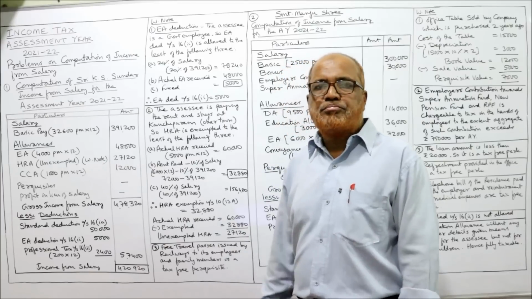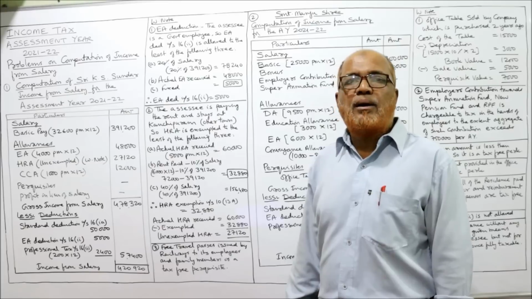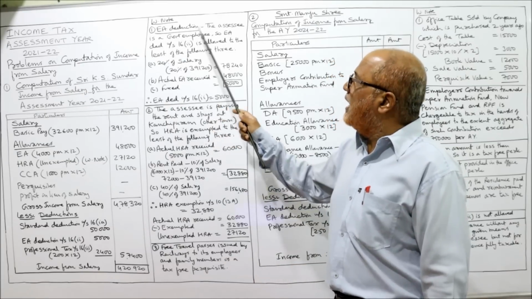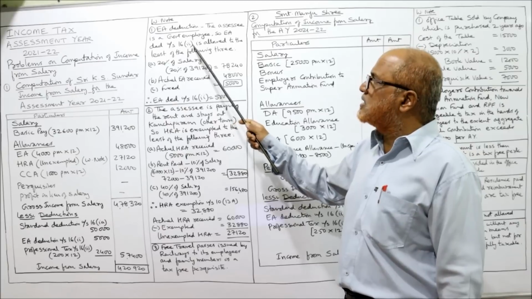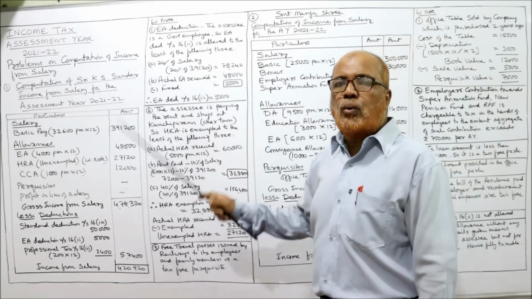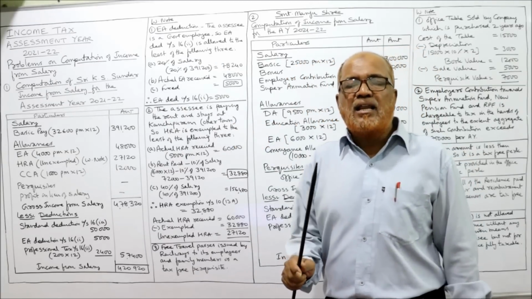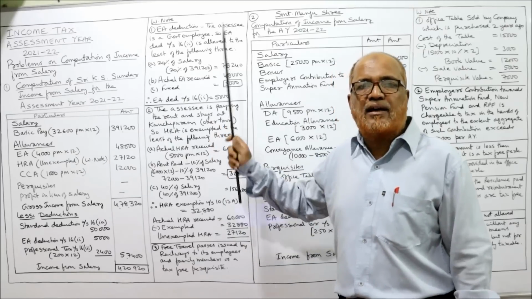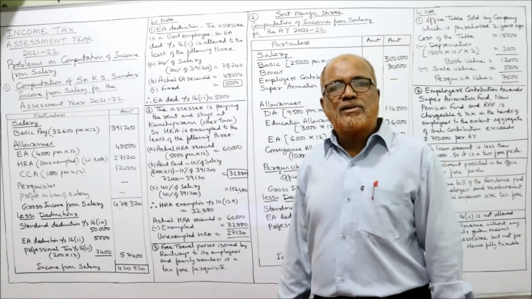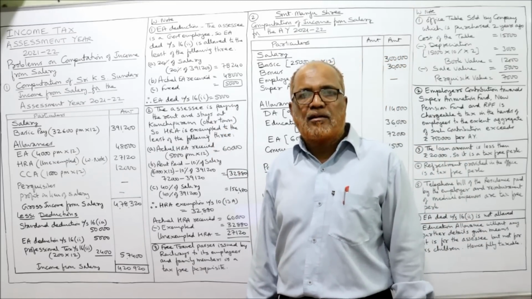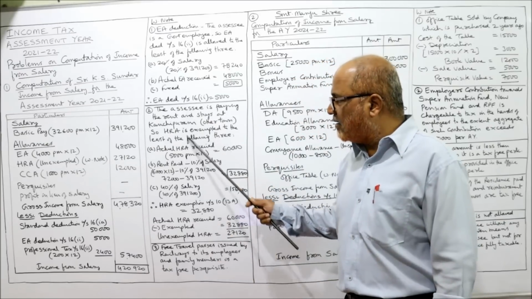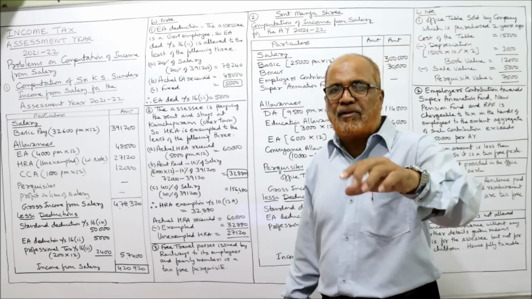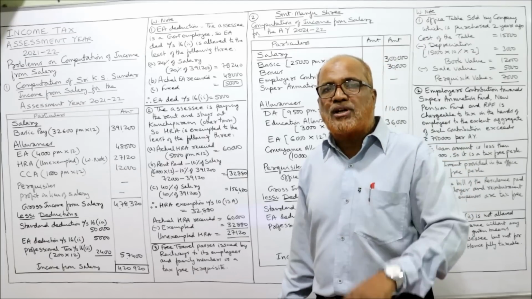Then EA reduction. The assessee is a government employee, so EA reduction will be allowed. Here I have written EA reduction. The assessee is a government employee, so EA reduction under section 16(2) is allowed to the least of the following 2. 20% of salary. Salary means only basic, nothing else for calculating EA reduction. Normally students will commit the mistake in taking salary. Here for calculating HRA exemption, salary means basic plus DA if it is for retirement benefit plus commission if it is based on fixed percentage on turnover.